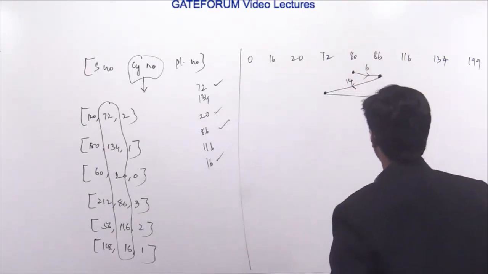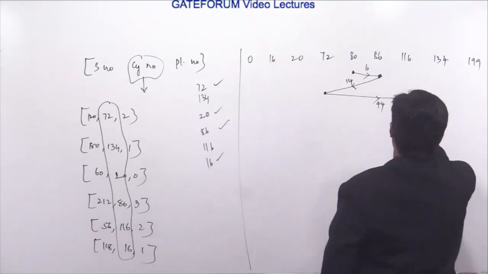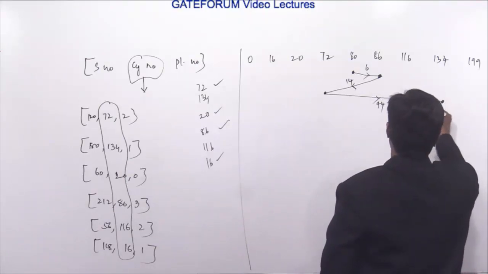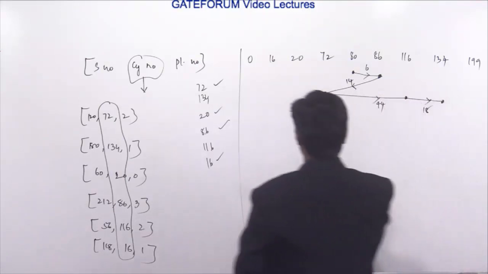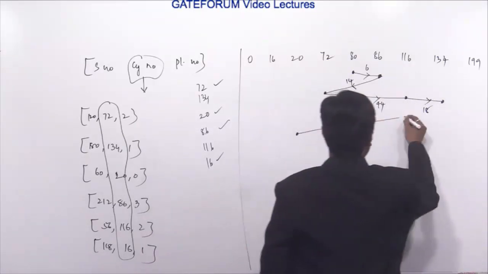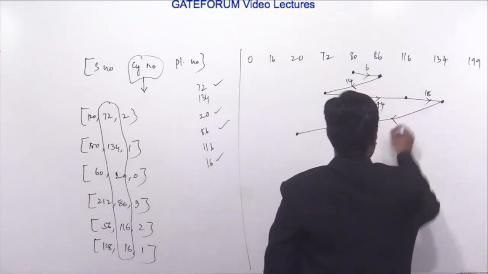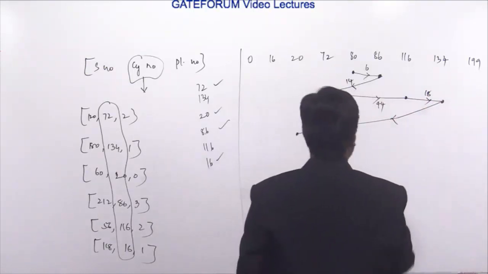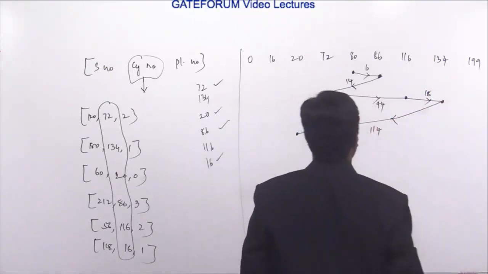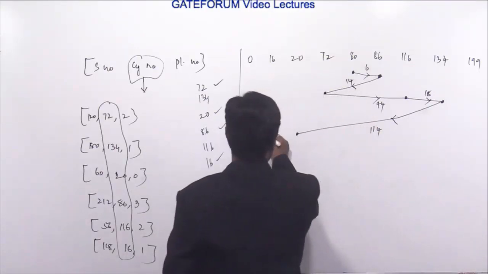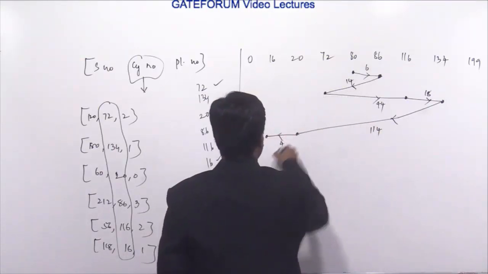So now from 116 we go to 134, which is a distance of 18. Then we can come to 20. From 134 to 20, which is 114. Then we go to the 16th cylinder, which is 4.